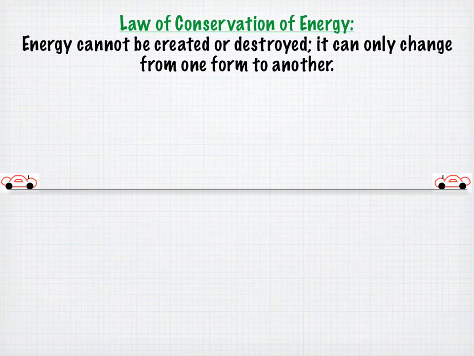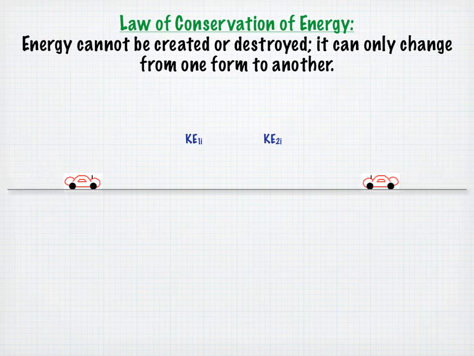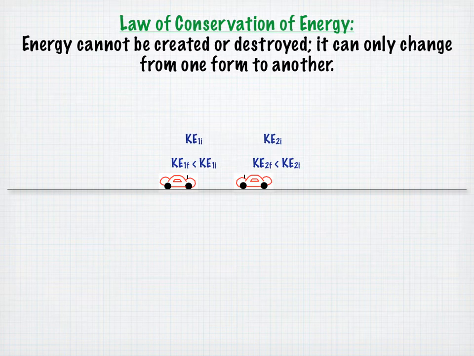Before the collision, each car has a given value for its kinetic energy. After the collision, both cars are damaged and each has a kinetic energy that is less than its initial kinetic energy. Their kinetic energy was transferred to other forms of energy. For example, friction can turn kinetic energy into heat.